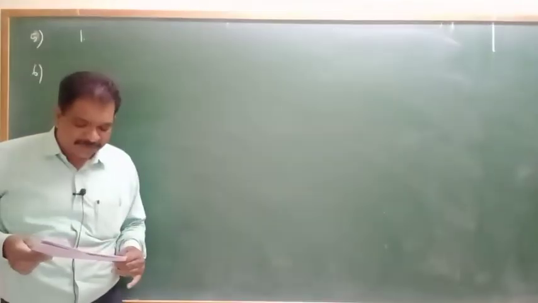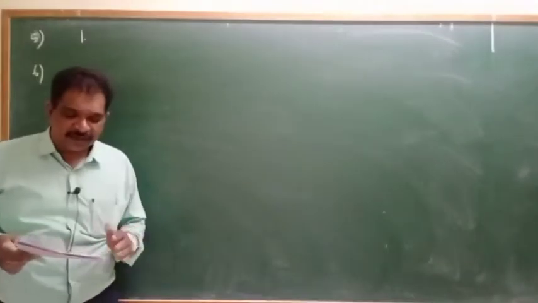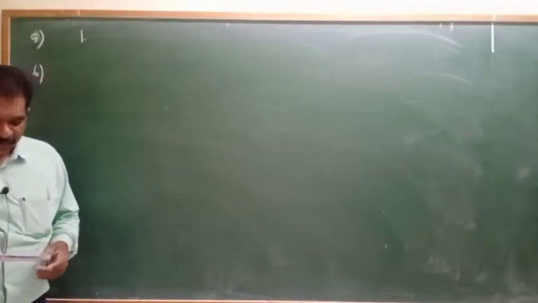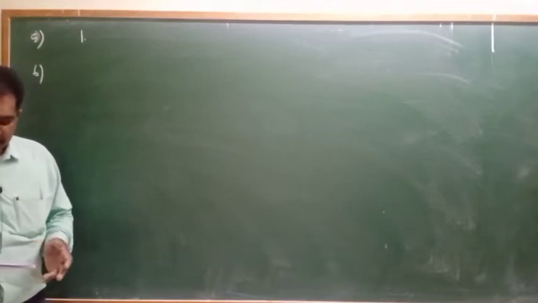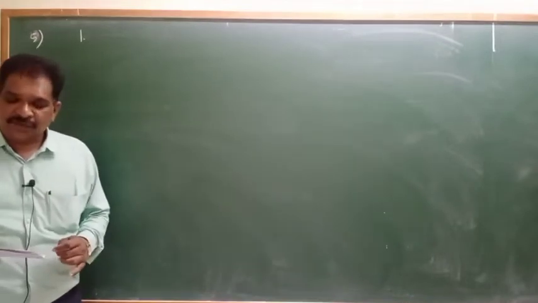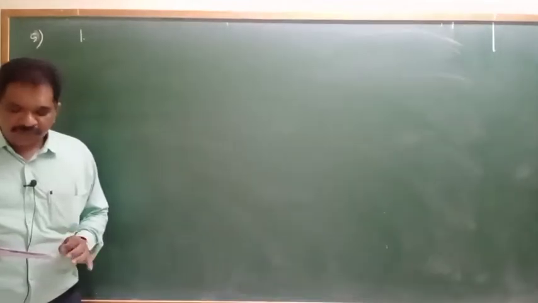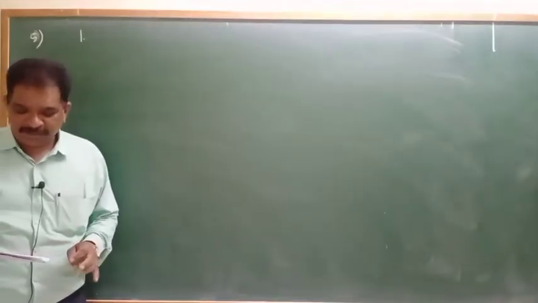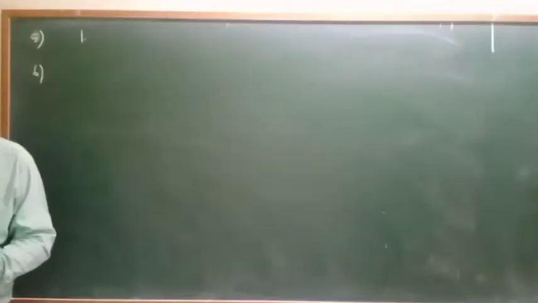Next, question number 6. Which of the following statements is correct? They gave some statements. Symmetry of laws of nature with respect to translation in space gives rise to conservation of linear momentum. That is correct only. Isotropy of space underlies the law of conservation of angular momentum.